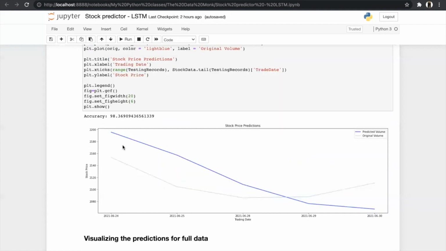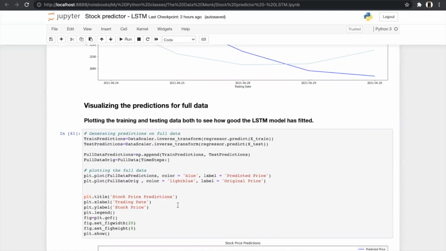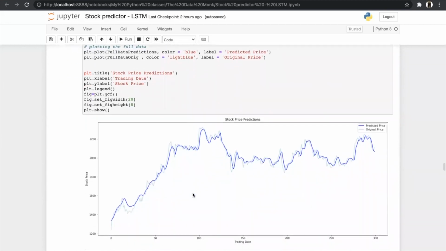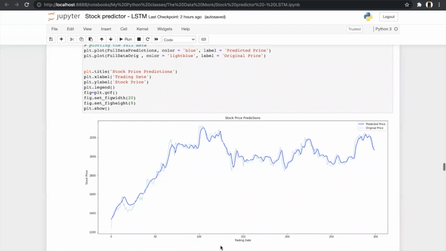Then after seeing the visualization of the accuracy, we will see how well our LSTM model has fitted our original data. So we have written some code using test prediction and train prediction and plotted the graph, and here is what it looks like. As you can see, our model is very well fitted with respect to the original price of this company stock.